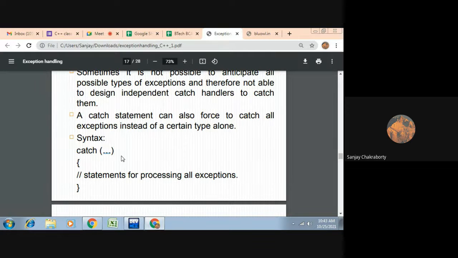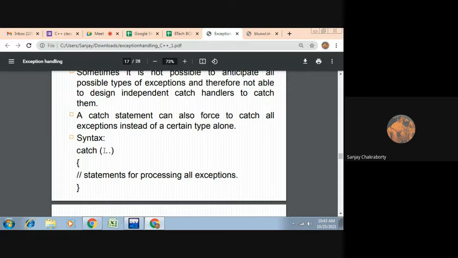In Java, there is no concept of this kind of universal acceptable catch statement. You can call this a universal acceptable catch statement. That means with the help of this catch statement, you are able to handle any kind of exception without specifying the type of the exception.